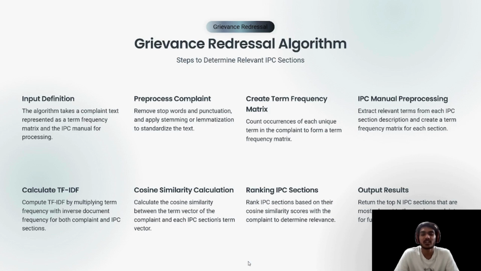Cosine similarity calculation: calculate the cosine similarity between the term vector of the complaint and each IPC section's term vector. Ranking IPC sections: rank IPC sections based on their cosine similarity with the complaint to determine relevance. Output result: the top N IPC sections that are most relevant to the user complaint, for further action.